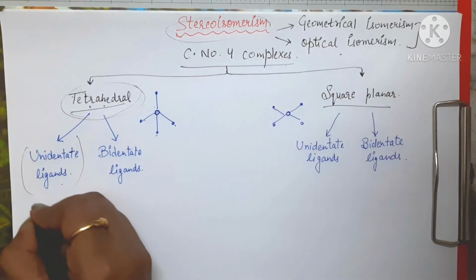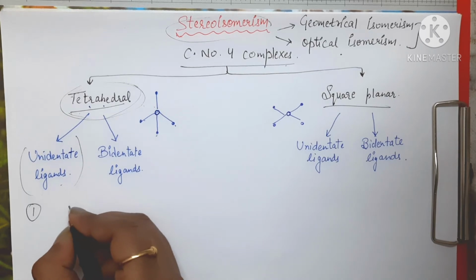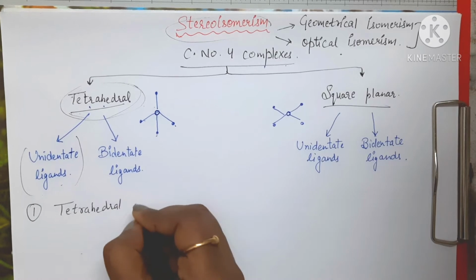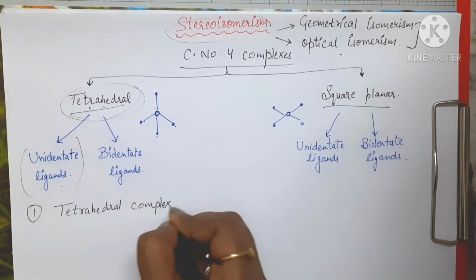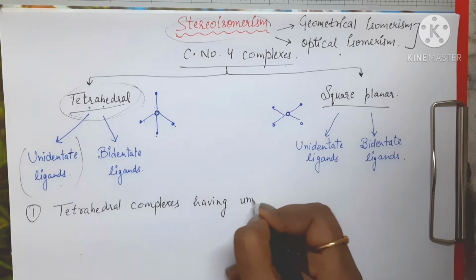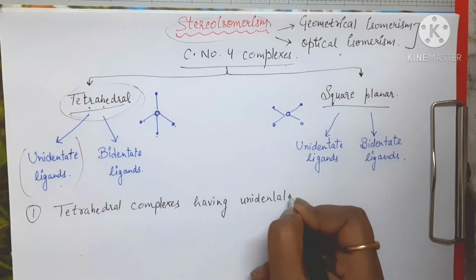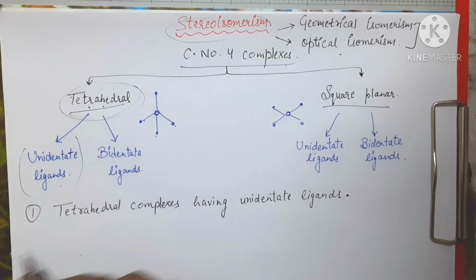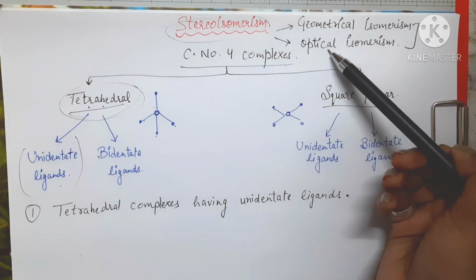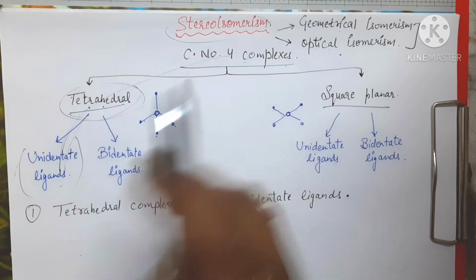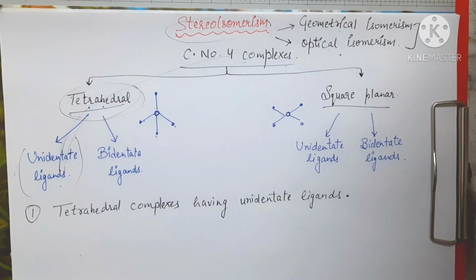Okay, so first we are going to study tetrahedral complexes having unidentate ligands, and we have to study both geometrical as well as optical isomerism in these type of complexes. Okay, so now first we are going to study the geometrical isomerism.